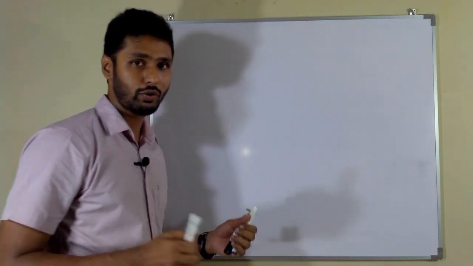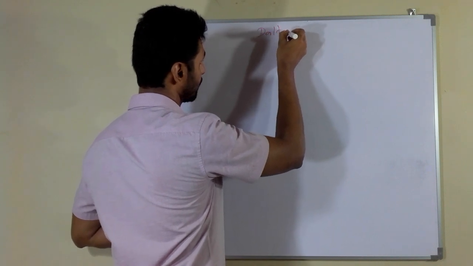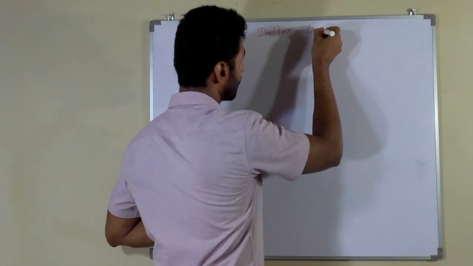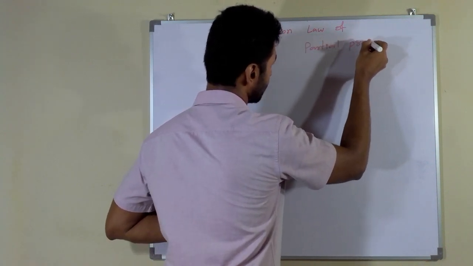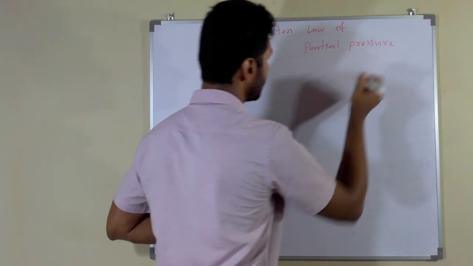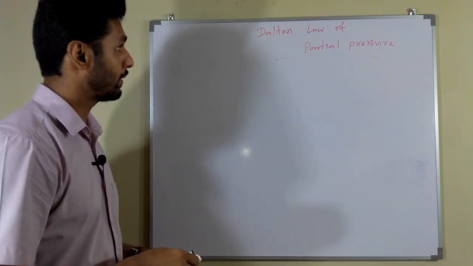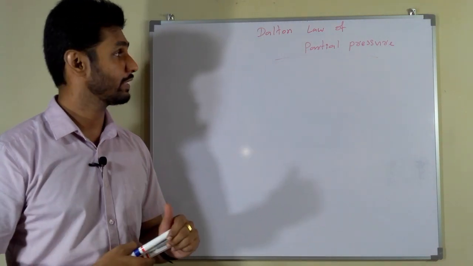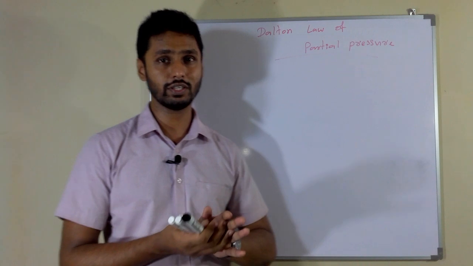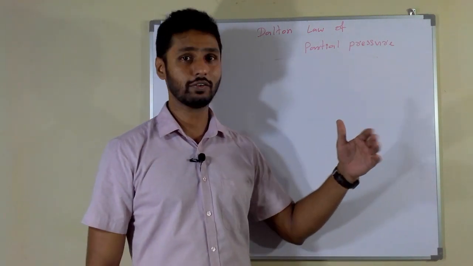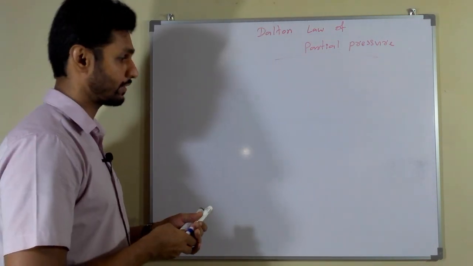Let's see about Dalton's law of partial pressure. This is another important theory part you need to know. Dalton says that the total pressure of a gas mixture is equal to the sum of the partial pressures of the constituent gases. You can describe this like this.